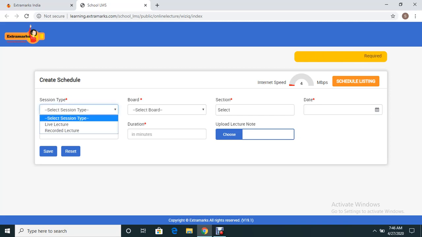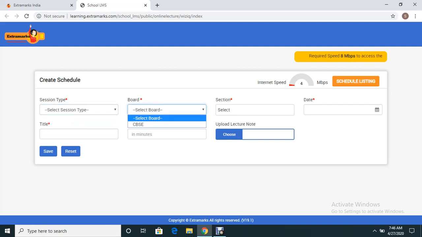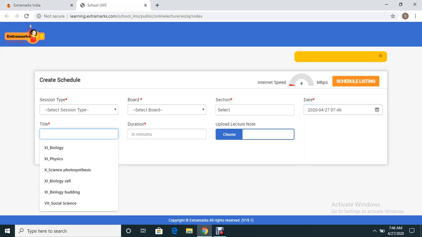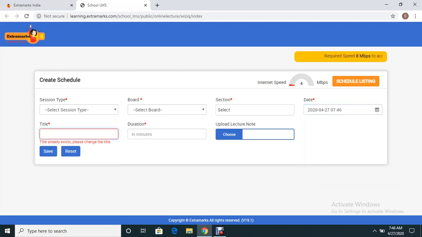You're selecting the option of live lecture, the board, the section, the date and time, you're giving a title to the class, adding a duration to the class, and at the same time, if you have any PPT, any Word documents, or any kind of file or lecture which is going to add some benefit, you can upload a lecture note and save. Once you do that, after the live class is done, when the students receive the recorded lecture, they will have the uploaded lecture note along with your recorded class. So this is one updation.